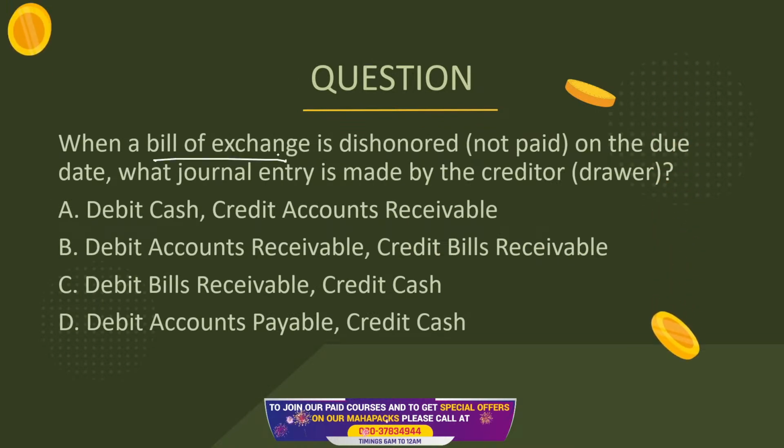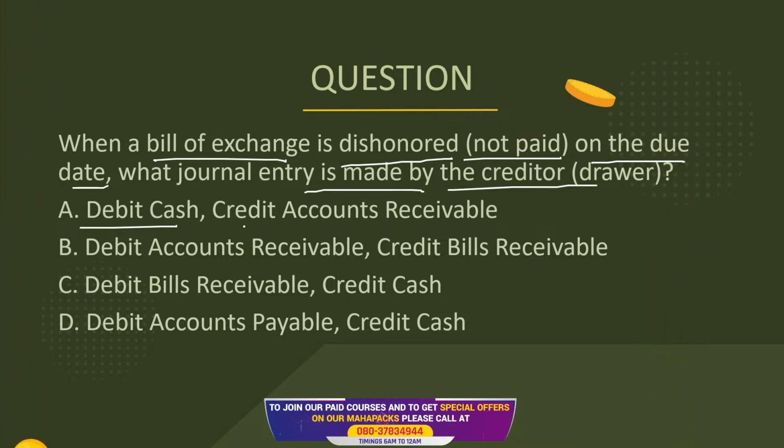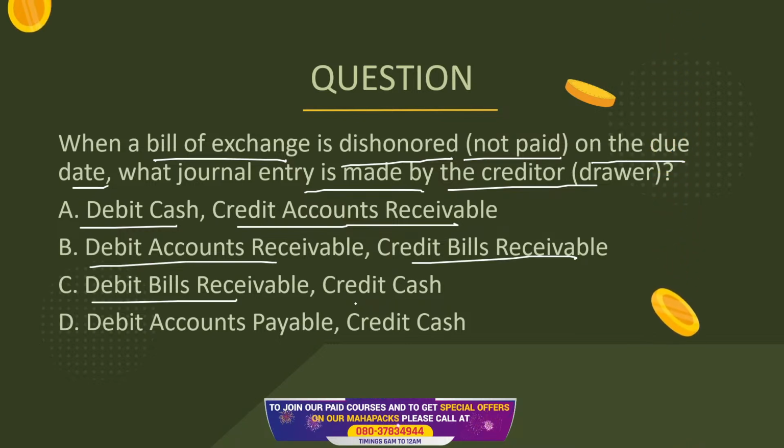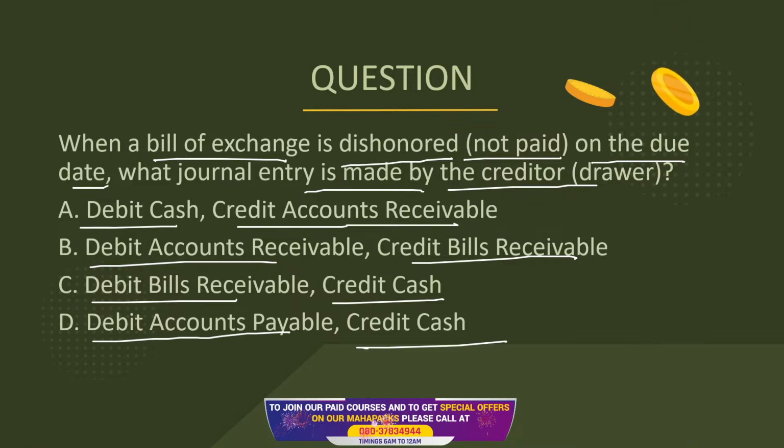When a bill of exchange is dishonored, or not paid on due date, what journal entry is made by the creditor? Debit cash, credit accounts receivable; debit accounts receivable, credit bills receivable; debit bills receivable, credit cash; or debit accounts payable and credit cash. When there is a specific bill which is dishonored, which is not paid, the creditor is going to be annoyed. The person is again my debtor and the bill receivable is gone.